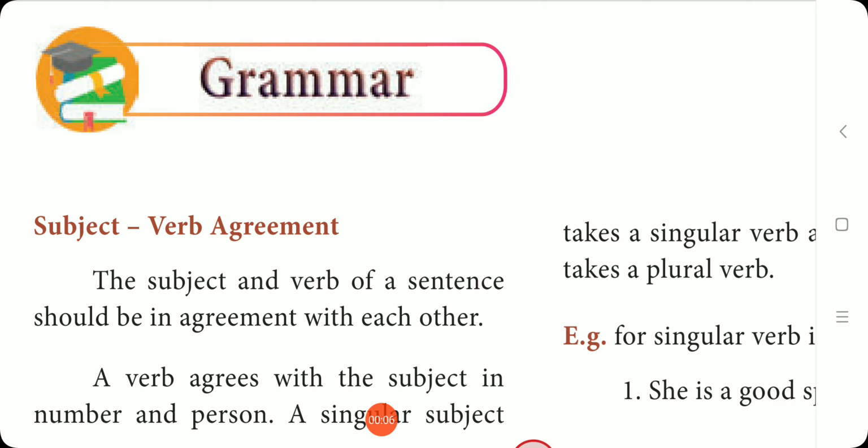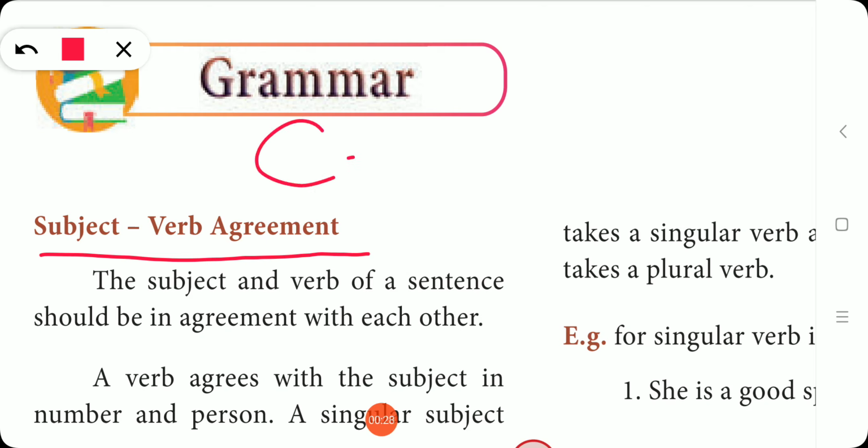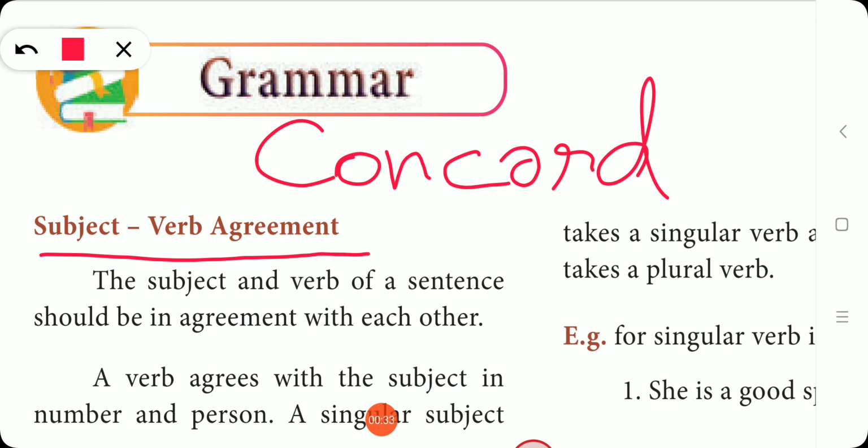So in today's video we are going to see the grammar topic in your 6th prose, that is in your book page number 174. Okay, so today's title for the video is subject verb agreement. So what is it? Subject verb agreement, or it can also be called subject verb concord. Concord means nothing but agreement. So what is this agreement between the subject and the verb?